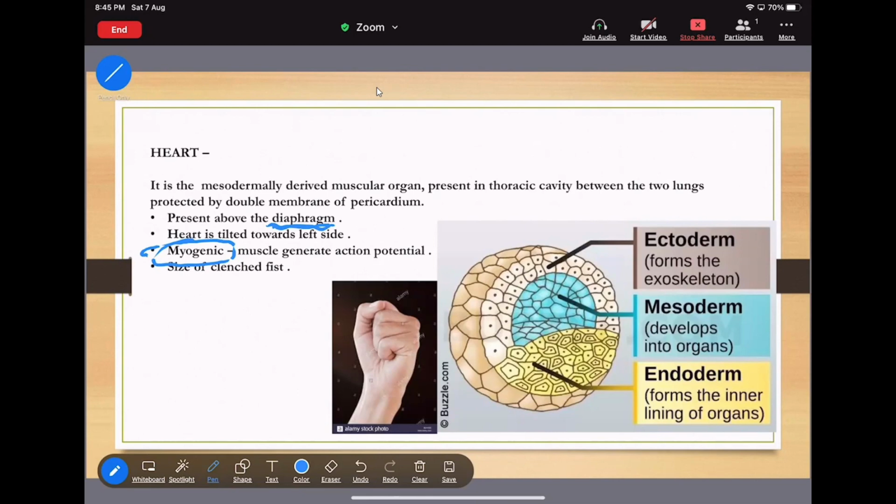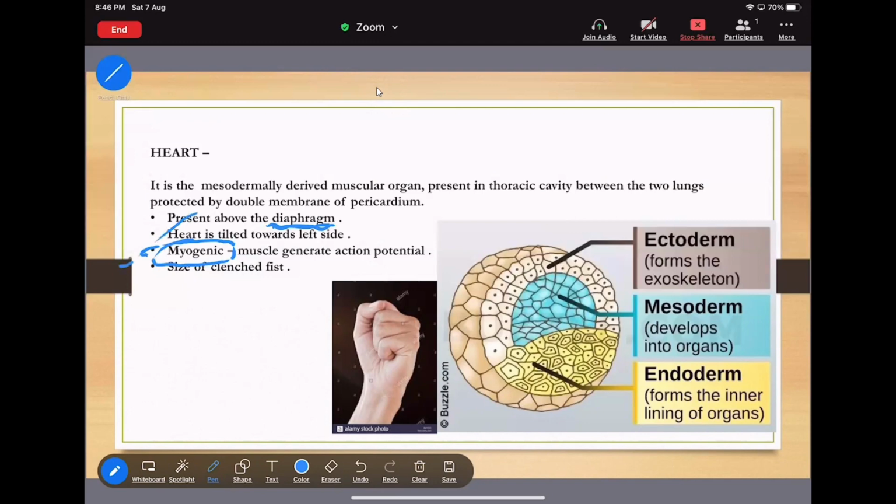Myo means muscle and genic means generation. The nodal tissue present inside the heart is made of muscle, and that muscle generates the action potential. I think this line is clear.